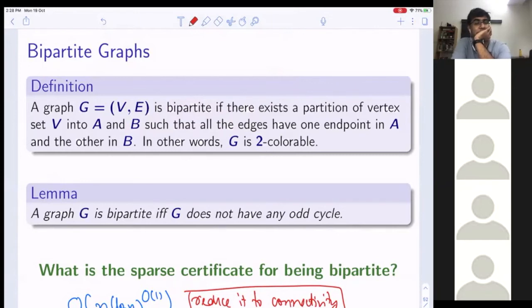If I maintain a maximum matching, is it going to help? I don't think so. You have to maintain... look, I wrote a lemma.